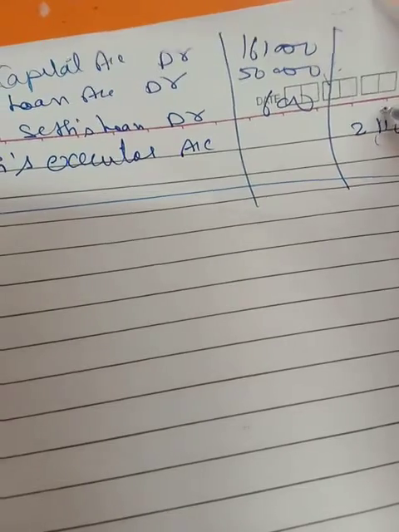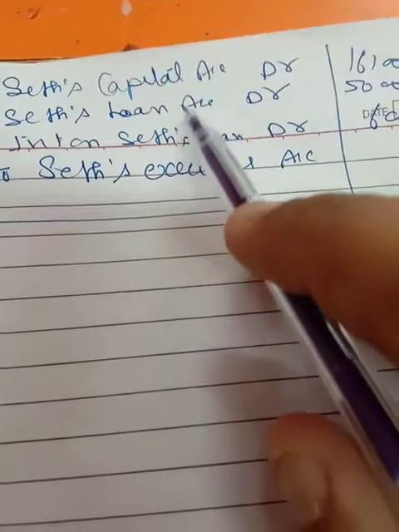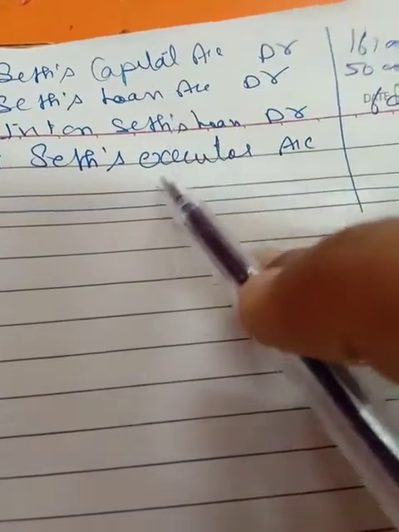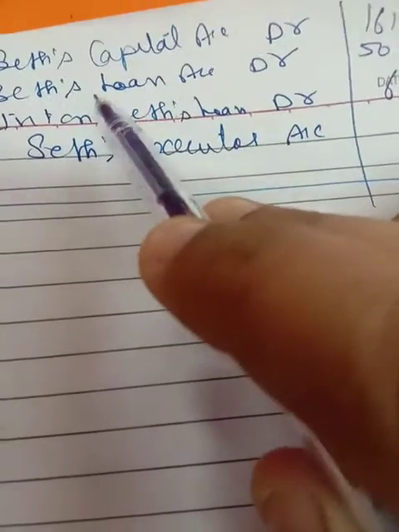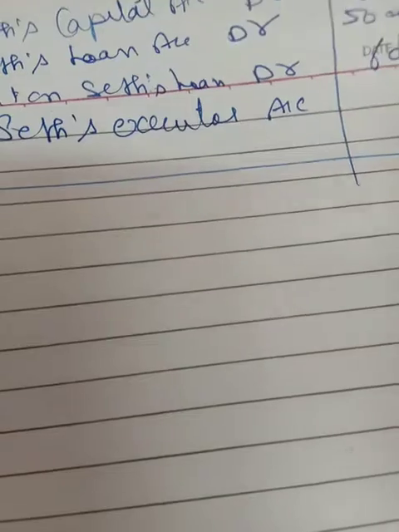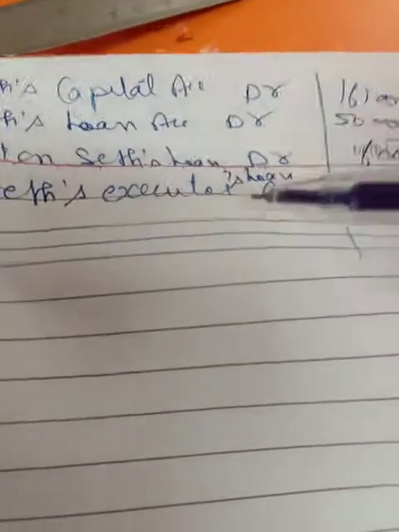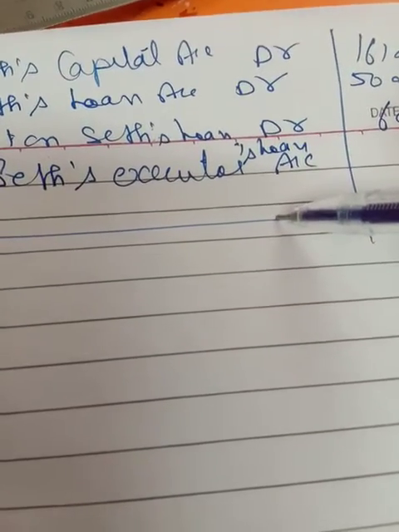This is the interest which is on the partner's loan account. This is the entry you have to make. Now Seth's executor account will stand at 2,11,600, and if it is said that it is to be transferred to Seth's executor's loan account, because the amount is not paid, we will transfer that from the executor account.